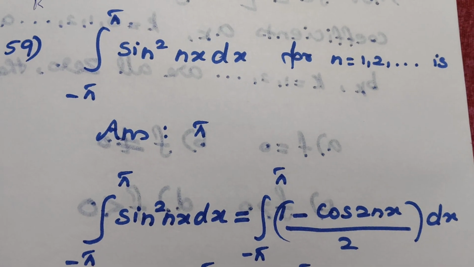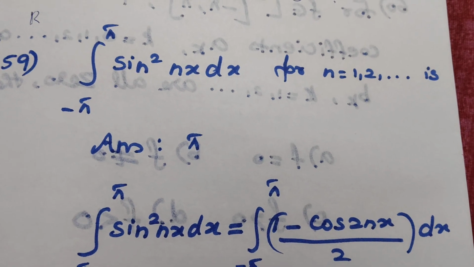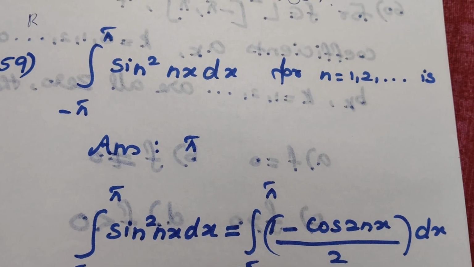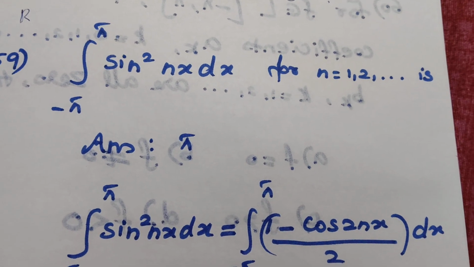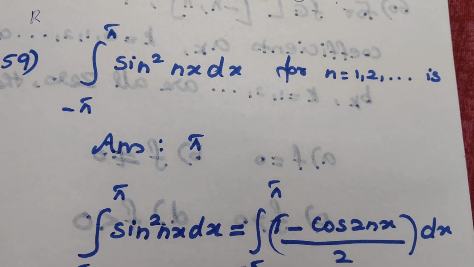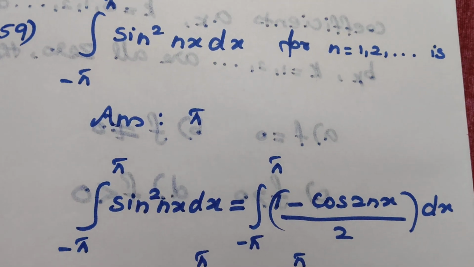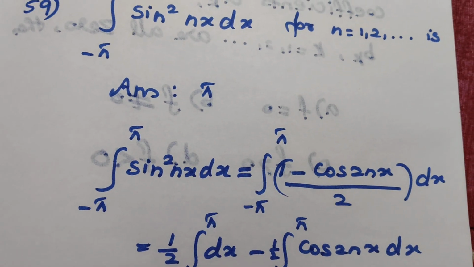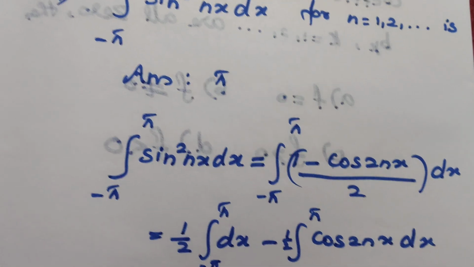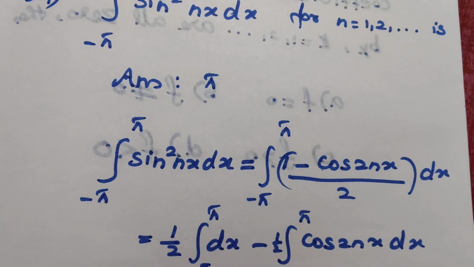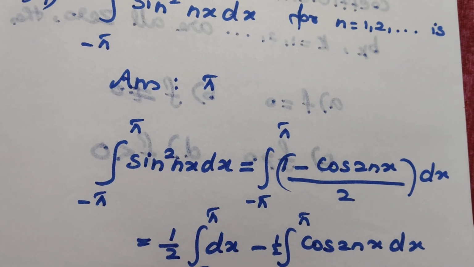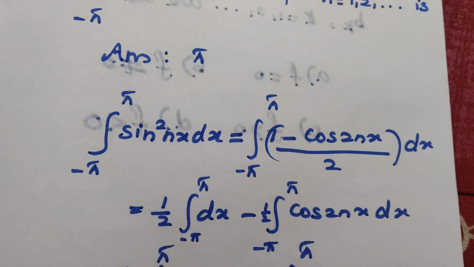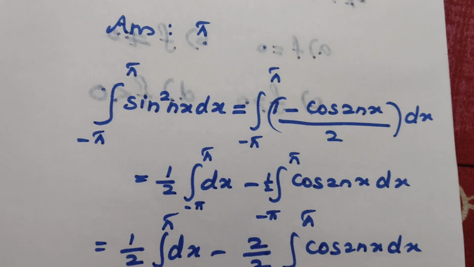Question number 59. Integration minus pi to pi sine square nx dx for n equal to 1, 2, etc. is. The answer is pi. The explanation is given below. Consider the integration, and by trigonometry formula sine square nx is 1 minus cos 2nx by 2, and we split the integrals into 2 and we integrate.